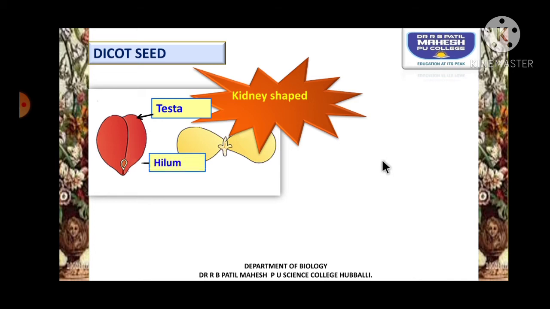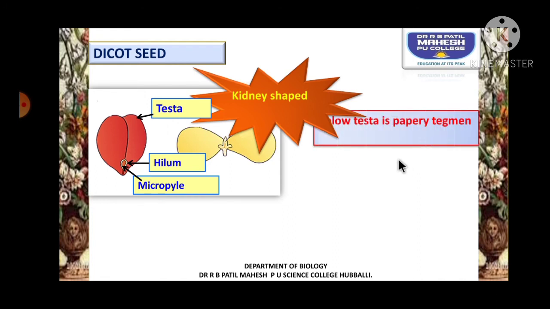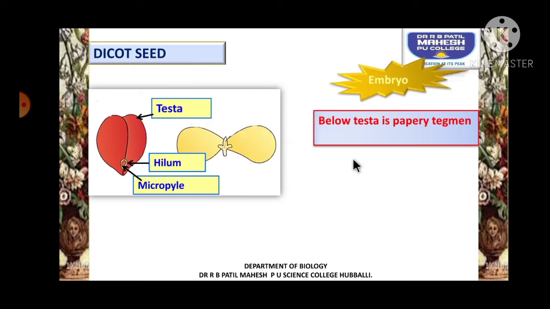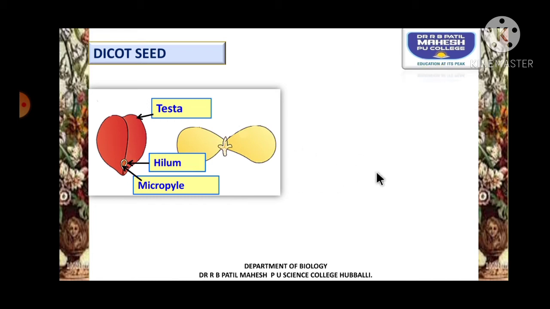The outer seed coat is called testa and the inner seed coat is called tegmen, and as I said, the micropyle will be left as a small hole, and the part where the funicle was attached is called the hilum. The testa will be hard and the tegmen will be papery, and inside the seed there will be the presence of what? Embryo.